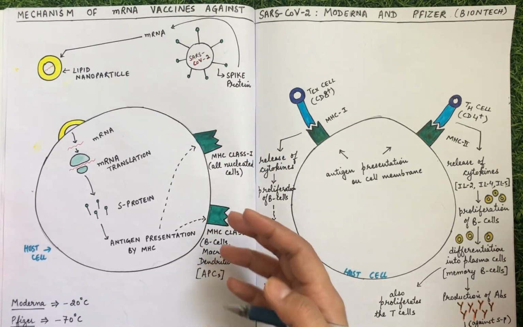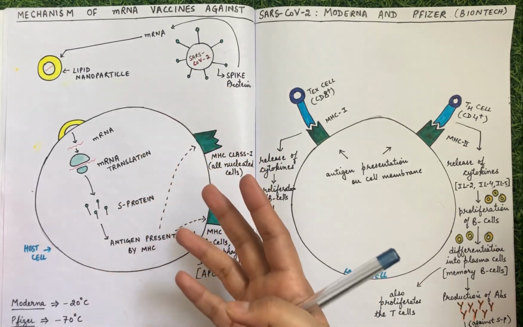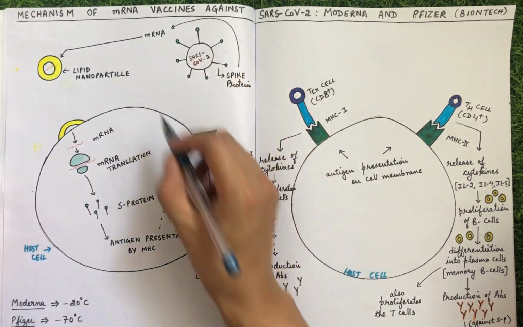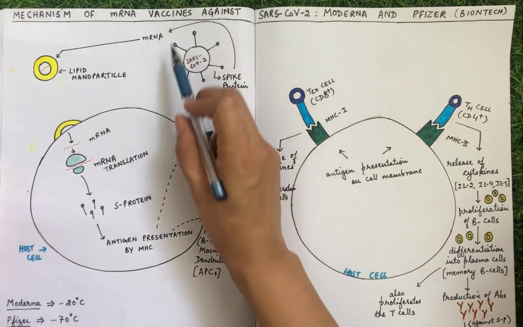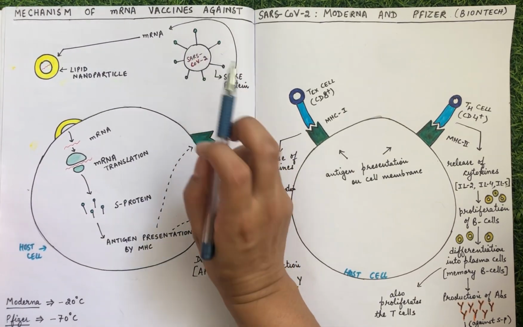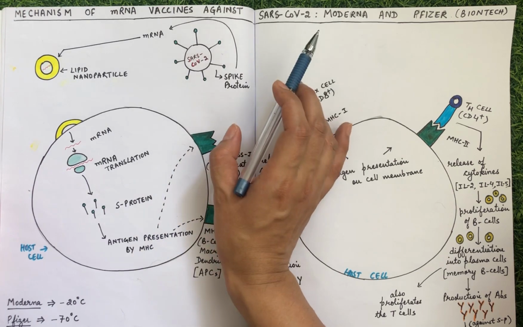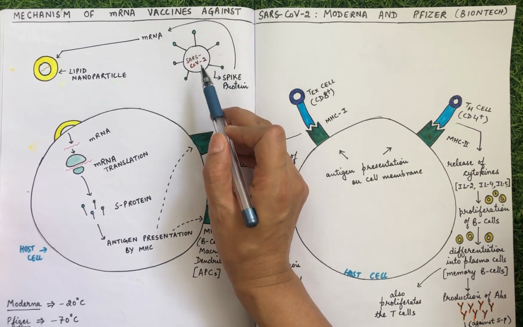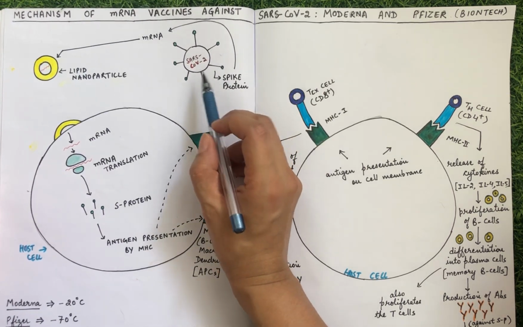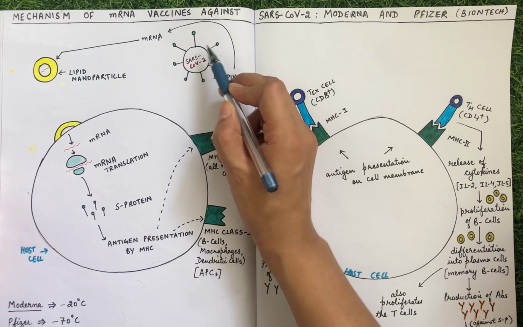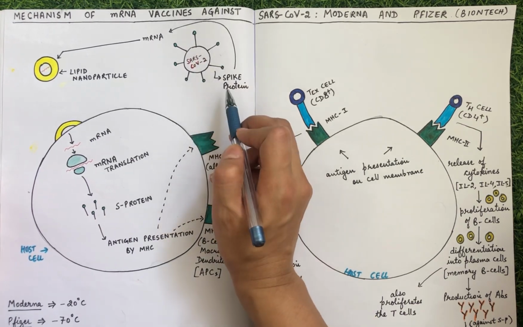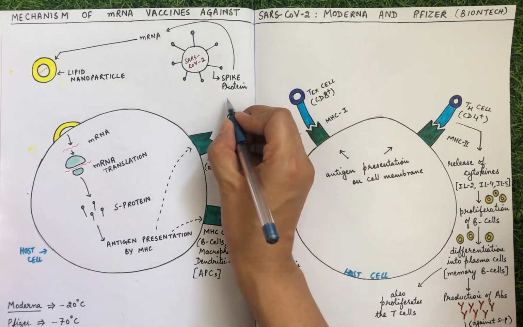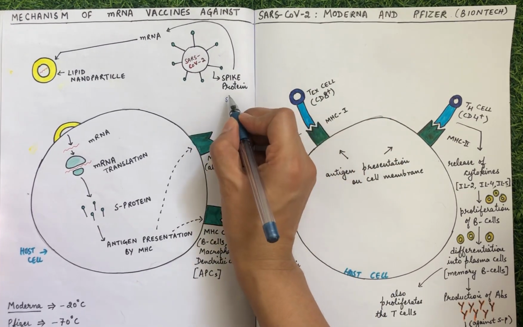Now in this particular lecture, we are going to specifically talk about the mRNA vaccines. Before we can understand that, let's revise what the structure of the virus is. As you can see, this virus is SARS-CoV-2, which is responsible for causing the current pandemic. SARS-CoV-2 stands for Severe Acute Respiratory Syndrome Coronavirus 2. If you look at the structure of this virus, you will see these spike-like structures. These spike-like structures are made up of a protein known as the spike protein, or the S protein, right?